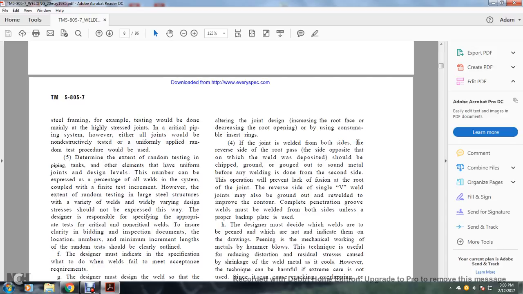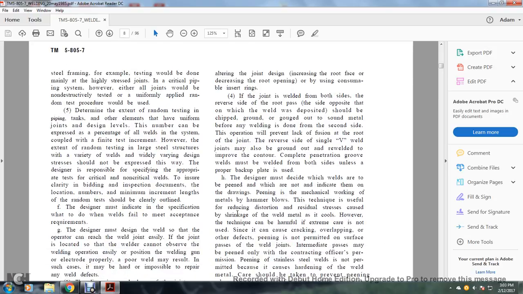If the joint is to be welded from both sides with a root pass, the side opposite to where the weld is deposited should be chipped or ground, or gouged out into sound metal, before welding the second side. To prevent lack of fusion at the root of the joint, the reverse side of the V-groove weld joint may be ground out and re-welded to improve the contour. Complete penetration groove welds must be welded from both sides unless proper backup plates are used.